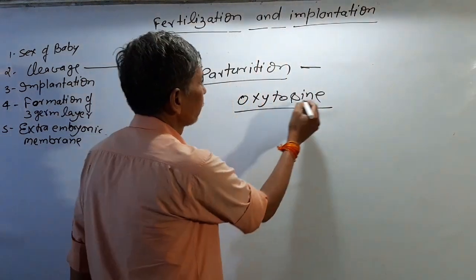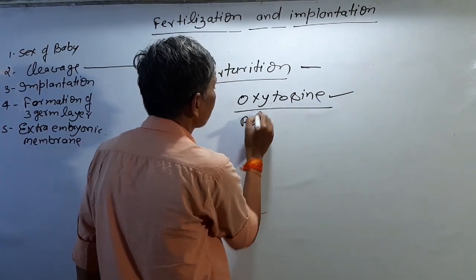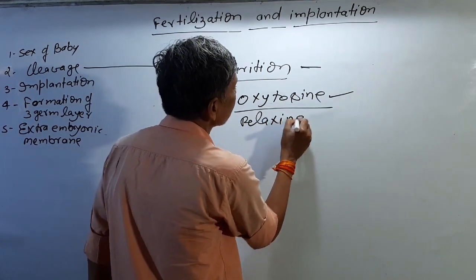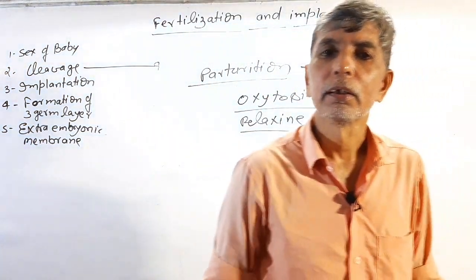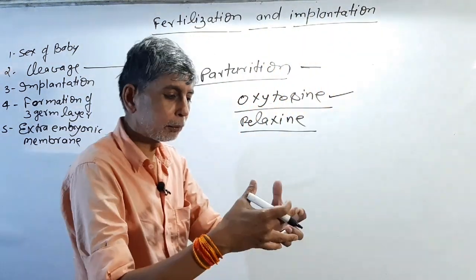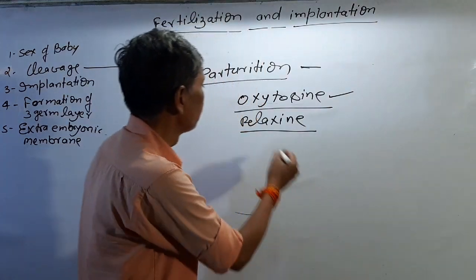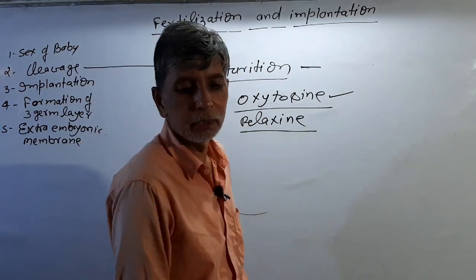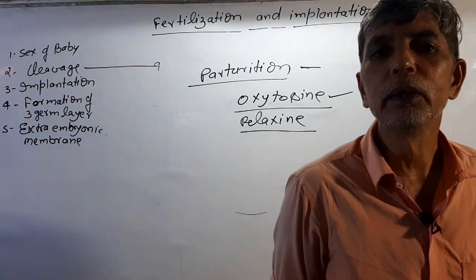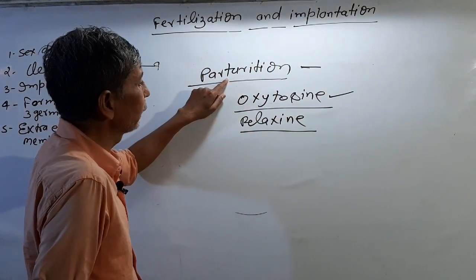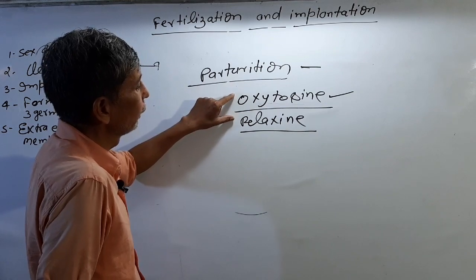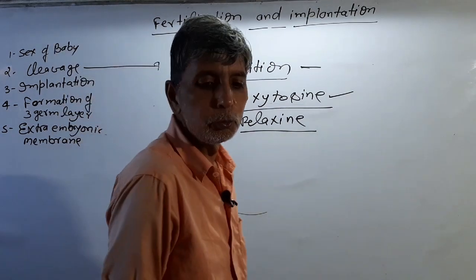After the development of labor pain, another hormone, relaxin, is also released, and relaxin expands the pubic symphysis, the linking of the pelvic girdle. This makes delivery easy. So these are the processes of parturition. Parturition is called childbirth, and with the help of hormones the baby is released from the body. The new baby is born.